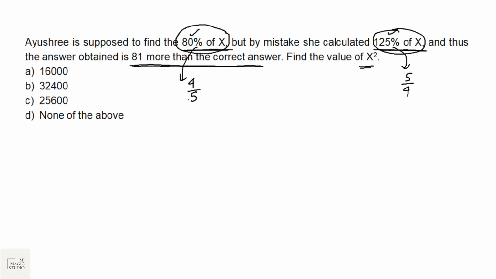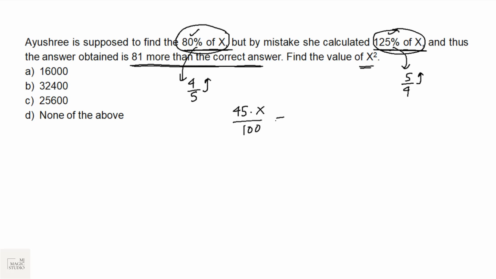Means Ayushri is supposed to find 4 by 5 of a number, but by mistake she calculated 5 by 4 of a number. And thus the answer obtained is 81 more than the correct answer. My genuine request would be, if you can correctly convert fractions into percentages, life at calculation becomes really very easy. Now it is simply 125 minus 80, that is 45%.